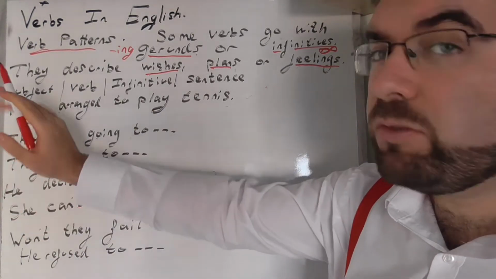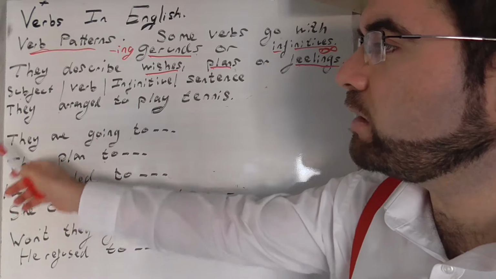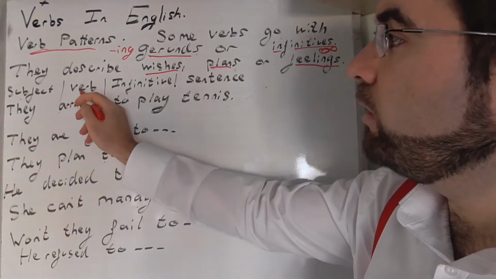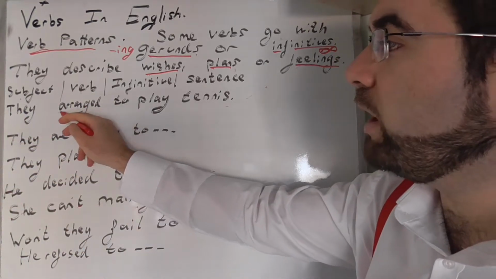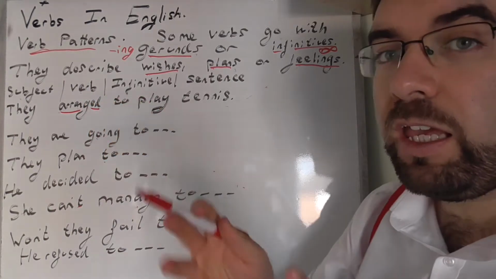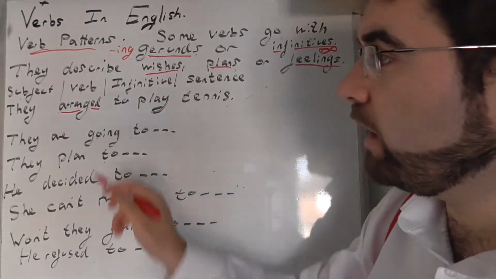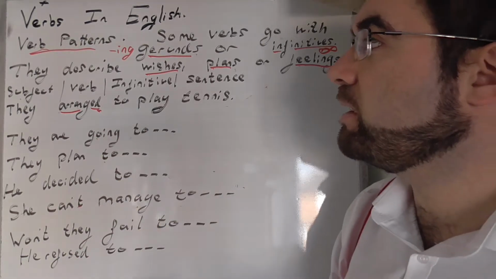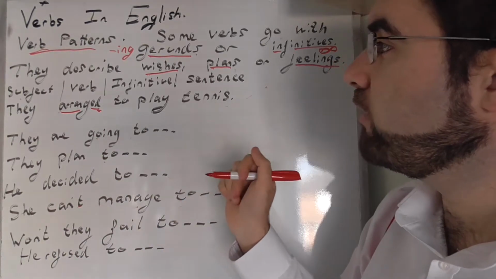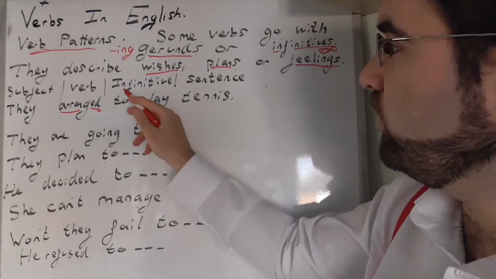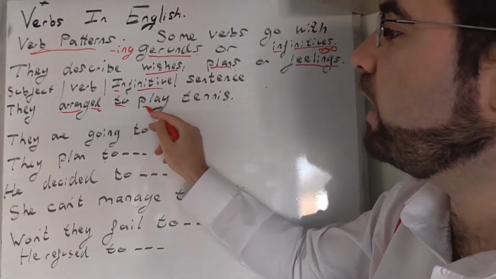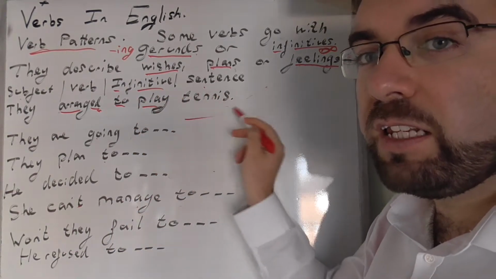So, let's have a look then at a sentence. Subject, they. Verb, arrange, arranged, A-R-R-A-N-G-E. So simply add the D to make it a past participle. With the infinitive, to play. Sentence, tennis.